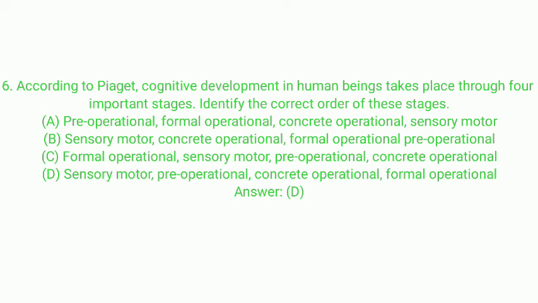Question number 6. According to Piaget, cognitive development in human beings takes place through 4 important stages. Identify the correct order of these stages. If you remember a short mnemonic, that is SPCS, you can easily answer these questions. SPCS means sensory motor stage, pre-operational, concrete operational, and the formal operational stage. So among the following, option D is correct. This question is very important, and this question is repeated in various examinations. And this question may be asked in the entrance test. So you have to know this.